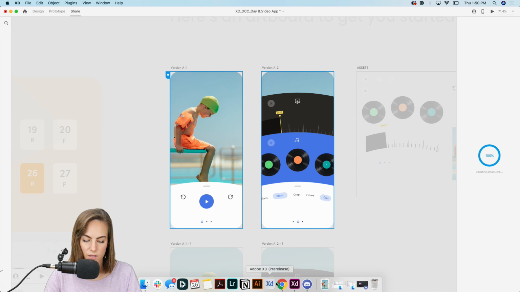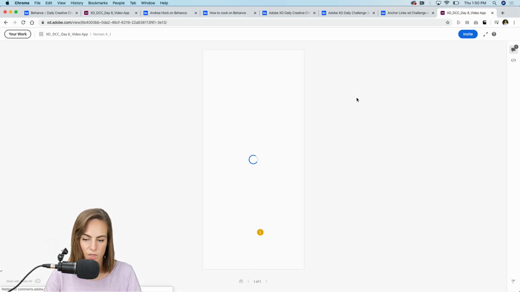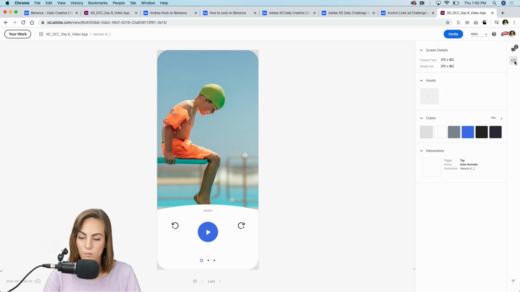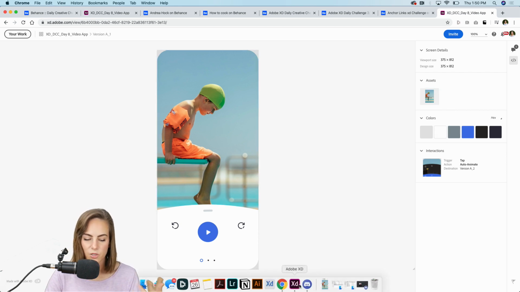All right, so let's hop on over here and we can refresh this. And now when we click on this button right here, whenever we hover over any of these parts, we can see, oh, this is associated with this blue. So they've got the hex codes, they've got the assets they can download. So it's a little bit more developer friendly.